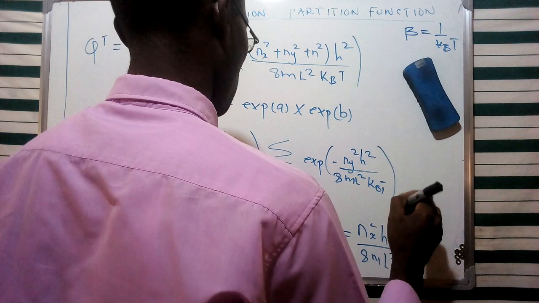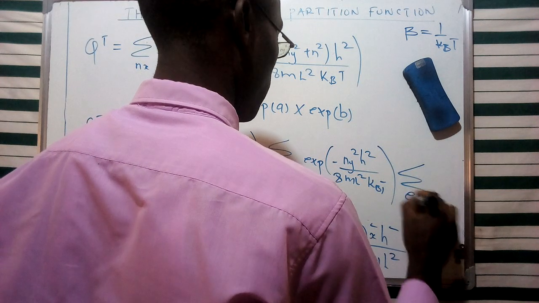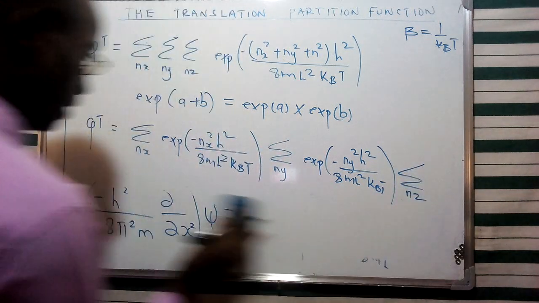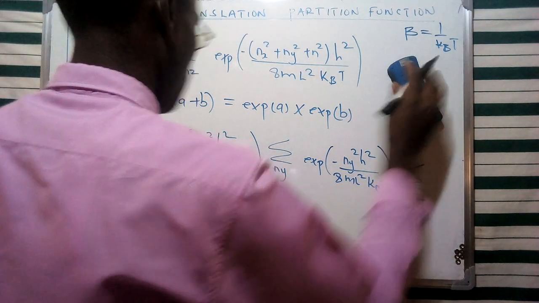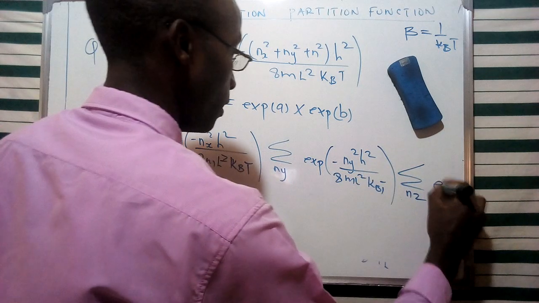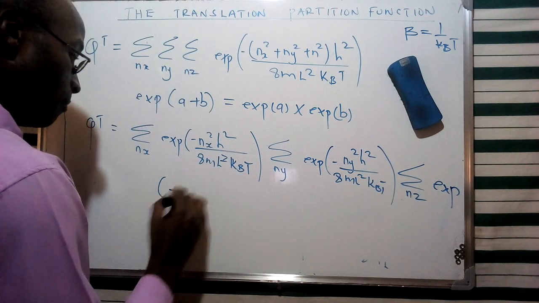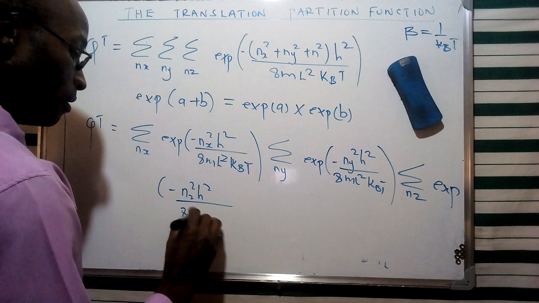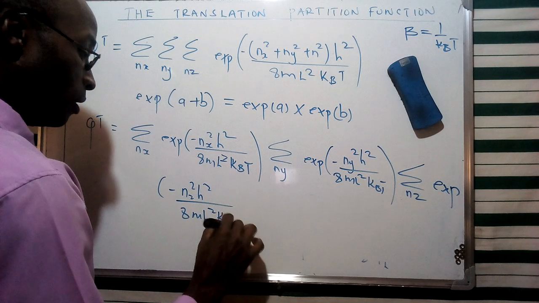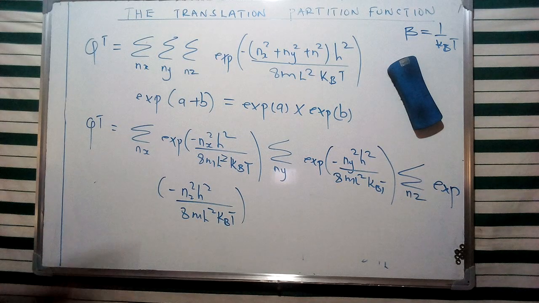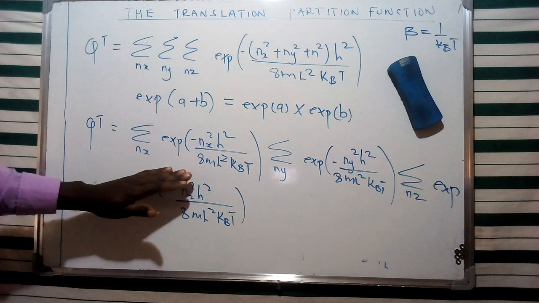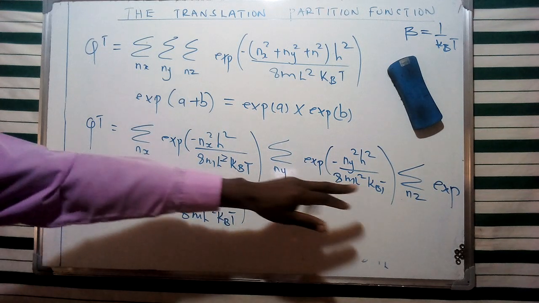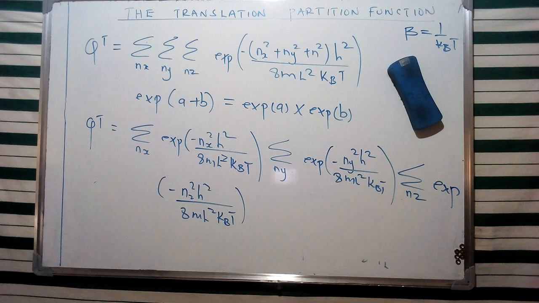And this, of course, is going to be multiplied by the summation of the exponent of negative nz squared h squared all over 8ml squared kbT. And all of this, using this specific relationship, is going to form a summary of this specific representation for the components of nx, ny, and nz for these three quantum numbers.